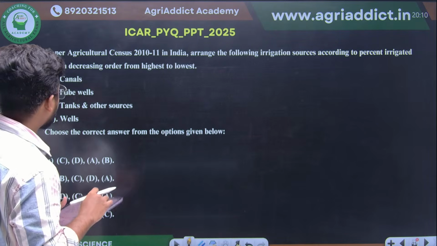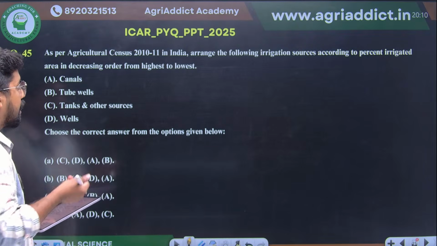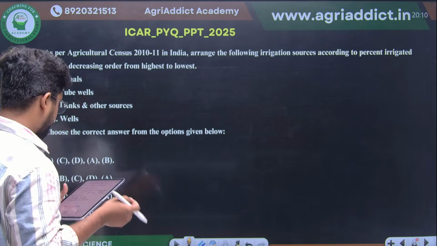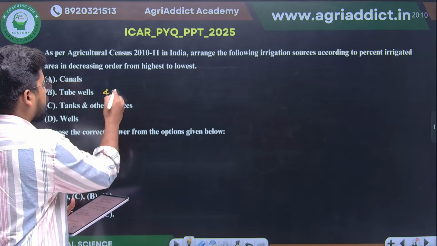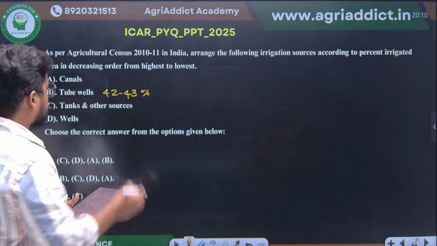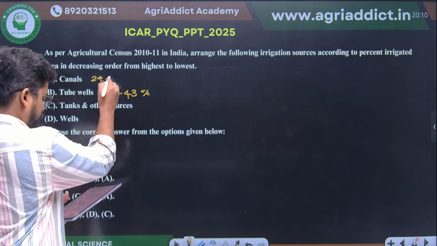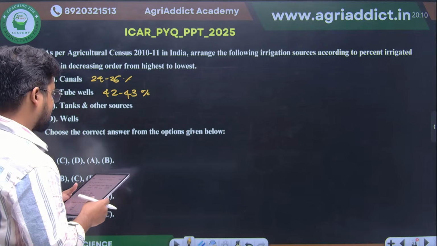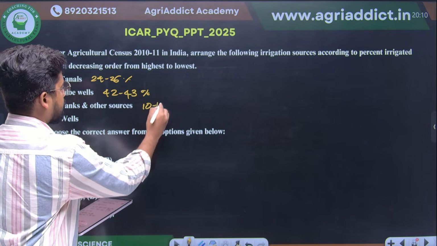The tube wells actually have the highest percentage of irrigation source, almost 42 to 43%. Then after that, canals will be coming, almost 24 to 26%. Then tanks and other resources, this is the minor source, maybe 10 to 12%.